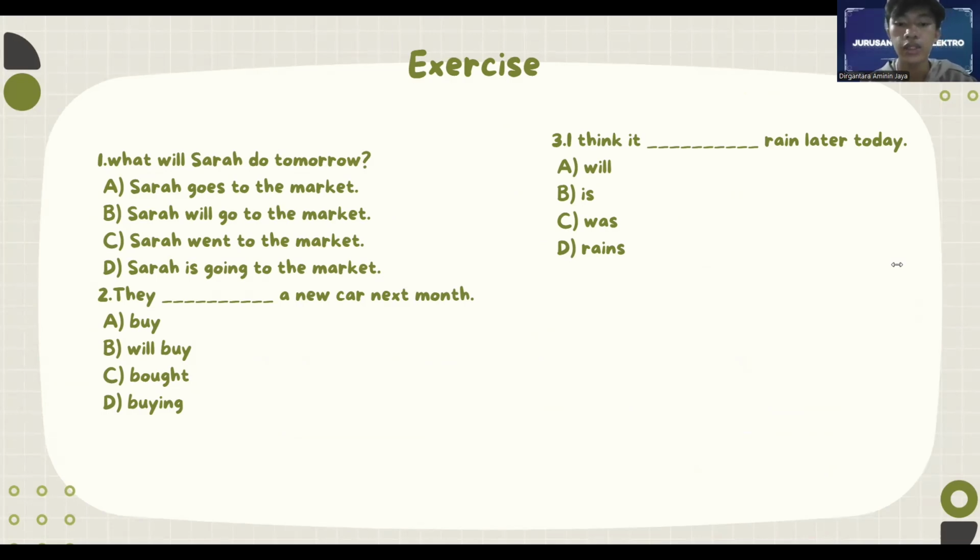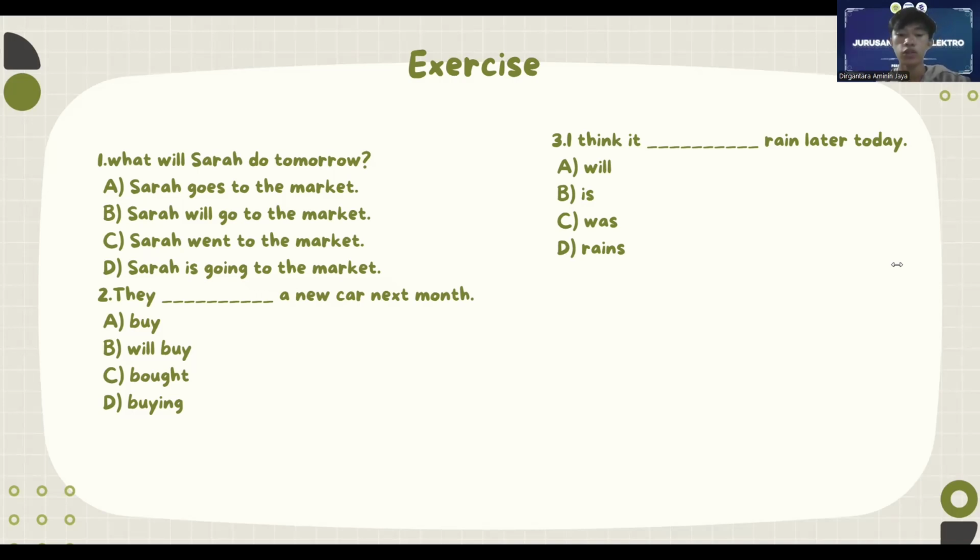The reason is this sentence correctly uses the simple future tense, which is will followed by the base form of the verb go. Choice A uses present tense, choice C uses past tense, and choice D uses present continuous tense, which is not suitable for expressing future plans.